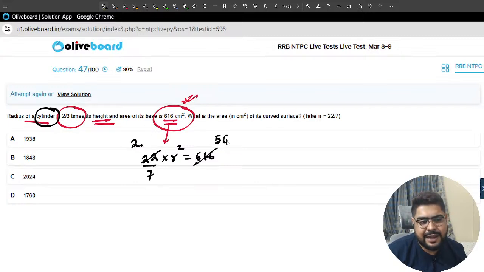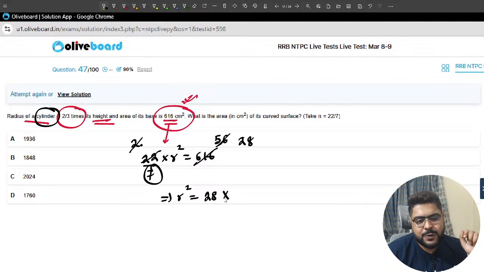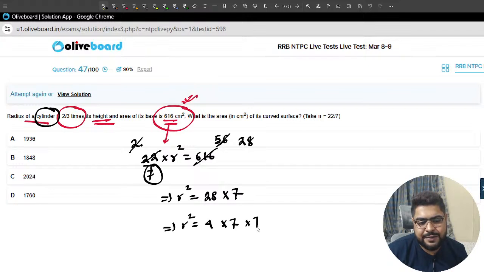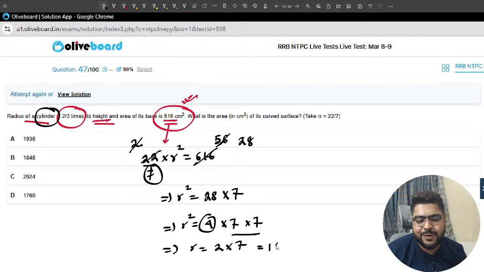11 5s, 11 6. Right, sir? 228s are this. R square is 28 and this 7, that means 4 into 7 into 7. Now do not try to multiply. So from here, for R I'll take 2, and 2 7s mean I'll take 1 7. So R is 14.